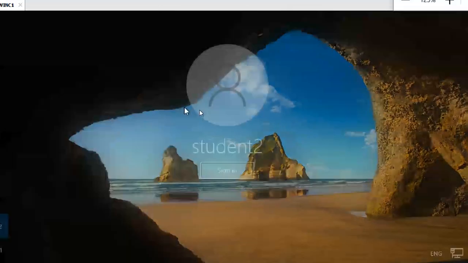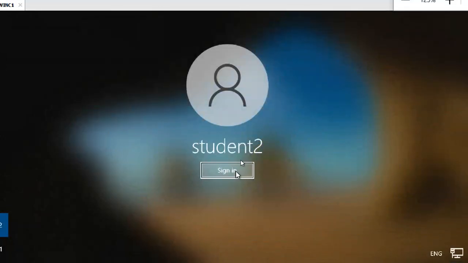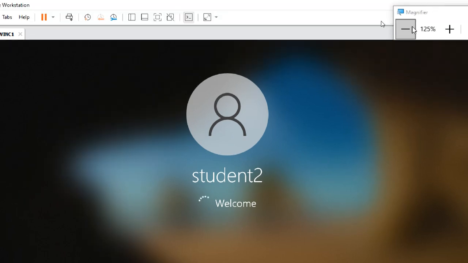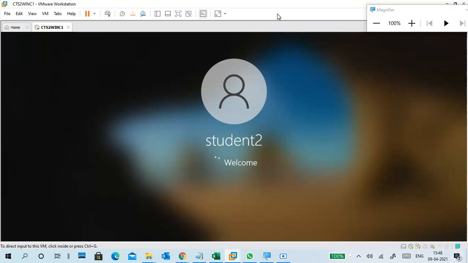Open. Now it is showing student two only. I need student two, but this time it won't take time to log in. Why? Because the first time it is preparing settings and profile data for student two, so that's why it took time. But now it won't take time. Okay, but still it is taking time.